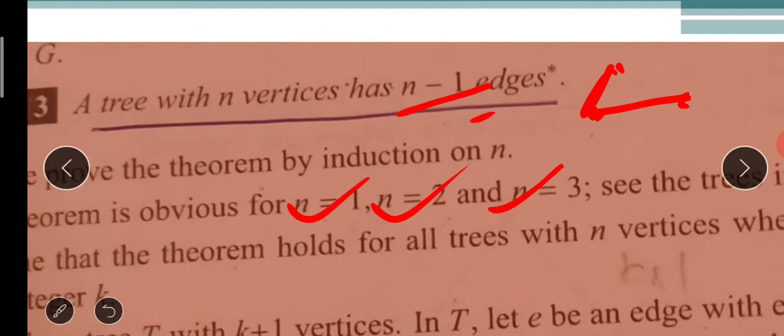So, n vertices, n minus 1 edges. Now, reverse: if you say n vertices and n edges, it will make a cycle. So, n minus 1 edges, always remember that.